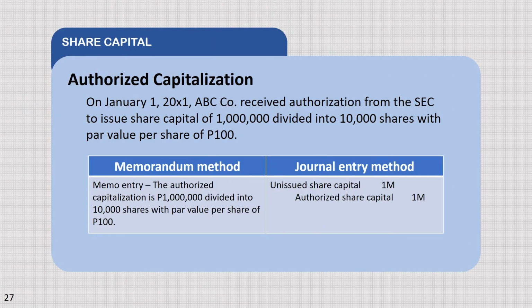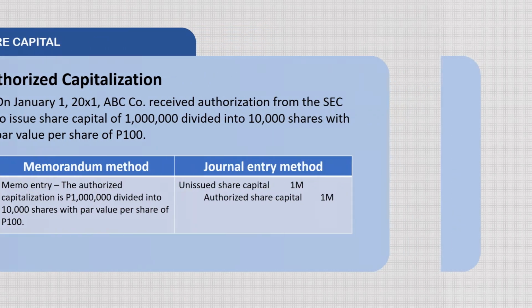Let's have an illustration. Authorized capitalization. On January 1, 20X1, ABC Co. received authorization from the SEC to issue share capital of 1 million divided into 10,000 shares with par value per share of 100. So, in the memorandum method, only a memo entry is made, which states that the authorized capitalization is 1 million divided into 10,000 shares with par value per share of 100. All the info is there. And in the journal entry method, we debit the unissued share capital of 1 million and credit the authorized share capital of 1 million.